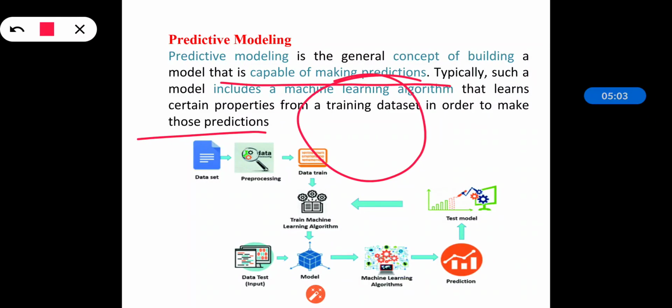It is used to predict the class label of unknown records. That's very necessary, that it predicts the classes of unknown records. This can be treated as a black box because it automatically assigns the class label to the unknown records. So that is the main use of predictive modeling.